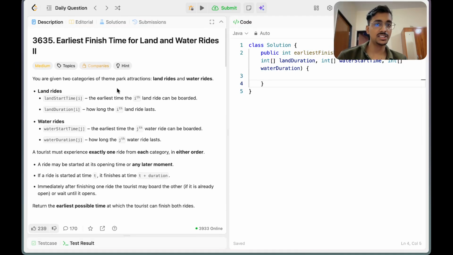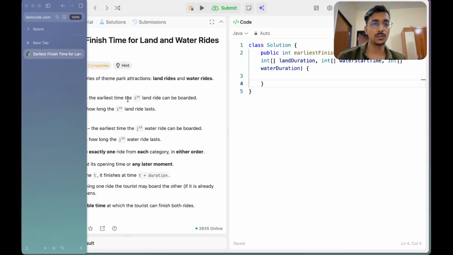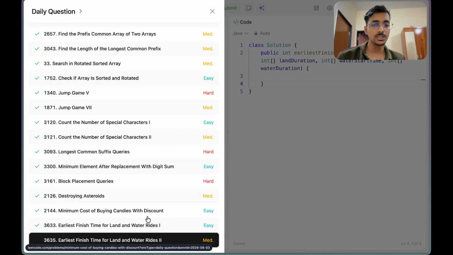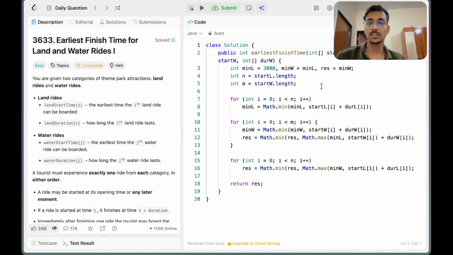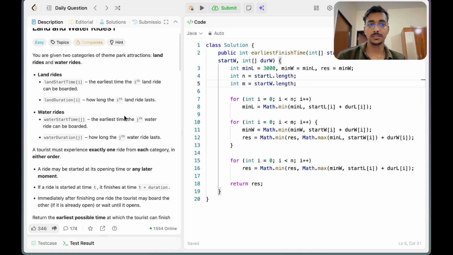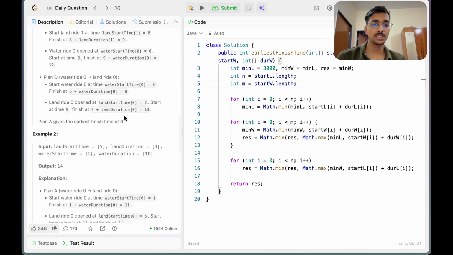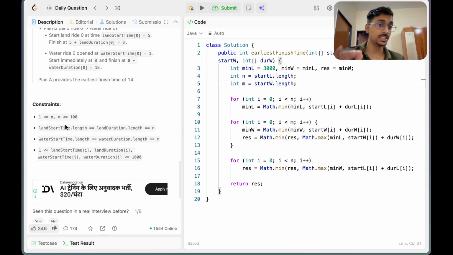Let's see how we actually solved the last problem. Since the constraints, the lengths of n and m, were very low. So what were n and m? N and m were the number of options to pick land rides and water rides. So there are n land rides and m water rides.